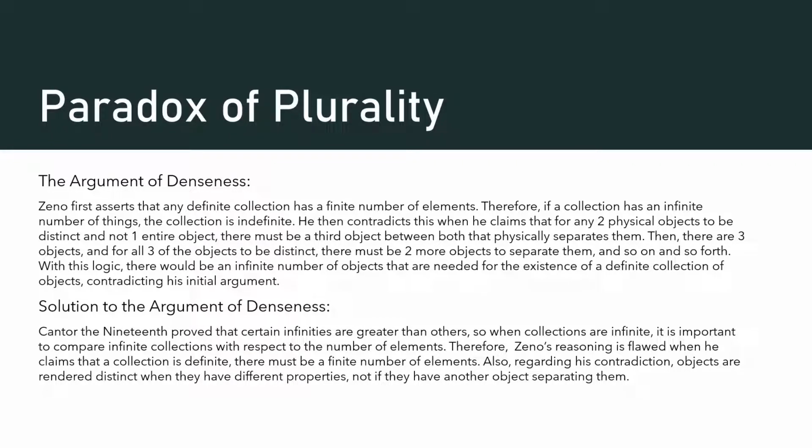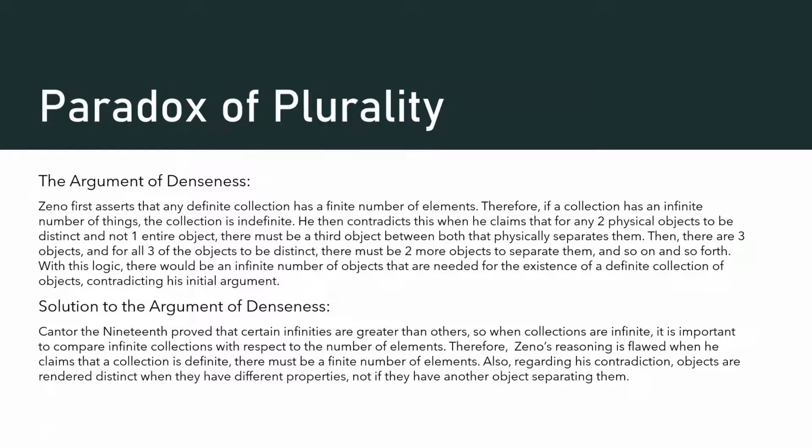Then there are 3 objects, but for all 3 objects to be distinct and not one object again, there must be 2 more objects to separate them, and so on and so forth. With this logic, there would be an infinite number of objects needed for the existence of a definite collection of objects, contradicting his initial argument. So the solution lies here.